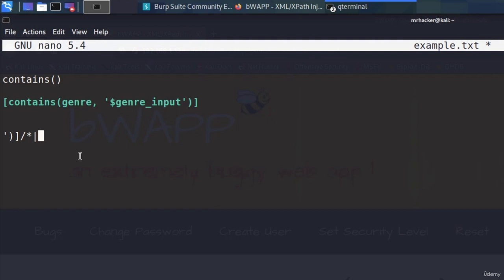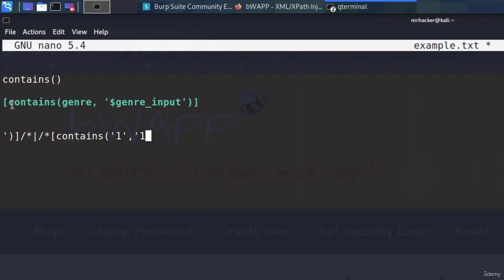Since we're piping another command, we use slash and again $, and now we use our own contains function, which we can access by opening square brackets and then contains. Then let's open normal brackets and specify 1, 1 inside of the single quotes. The last single quote we're not specifying, due to the same reasons as in the SQL injection. It's probably already specified inside of the application at the end of our genre input.